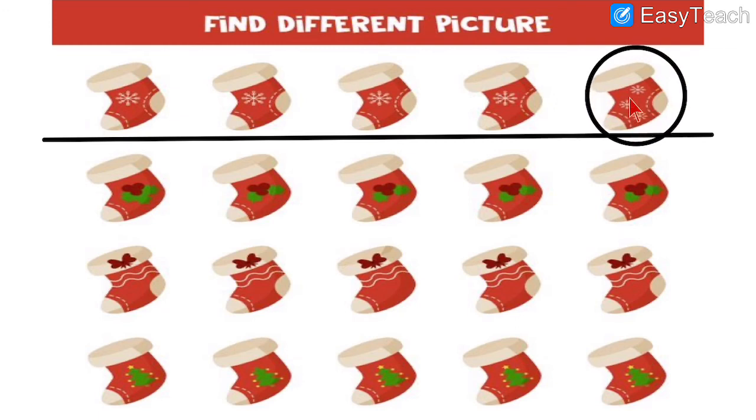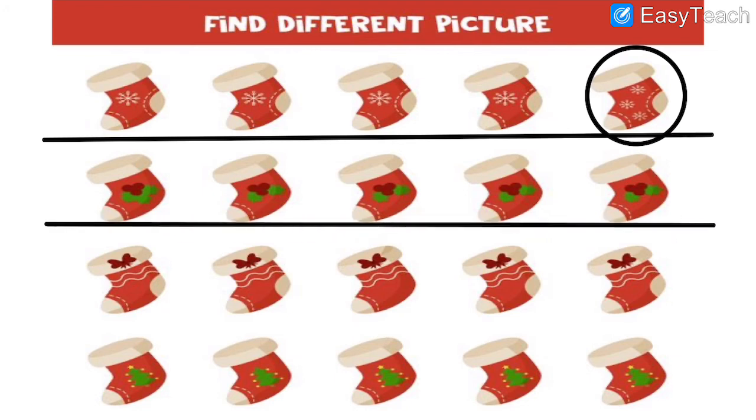See over here. See, there are 3 flowers inside. 3 flowers are there, but here everywhere one big flower is there. So this is the different picture, the 3 flowers. Then see the second line. What difference can you spot out in the second line? Which one is different? First, second, third, fourth or fifth. Here the different image is image number 1.